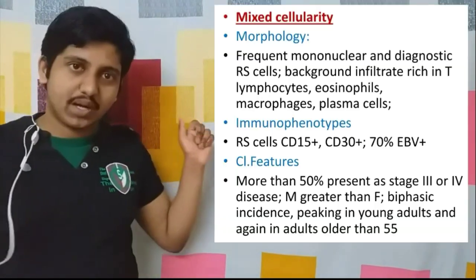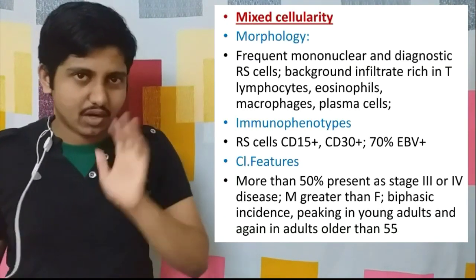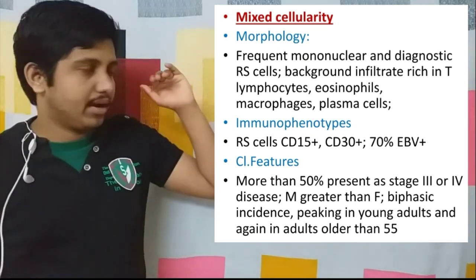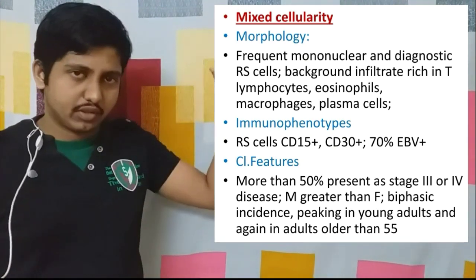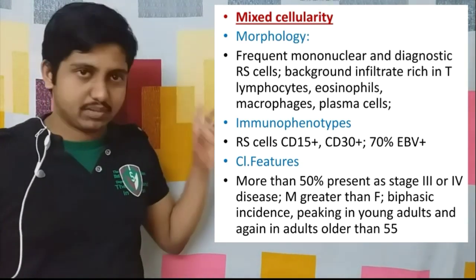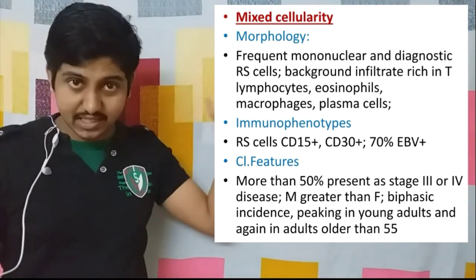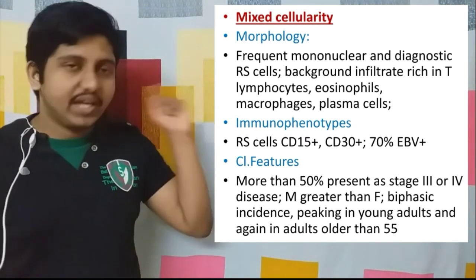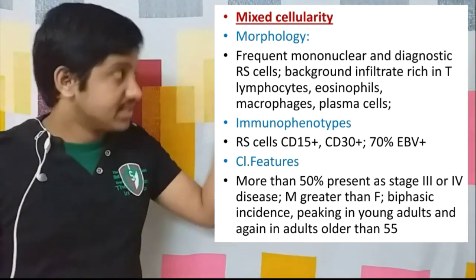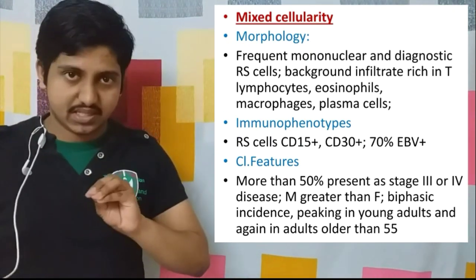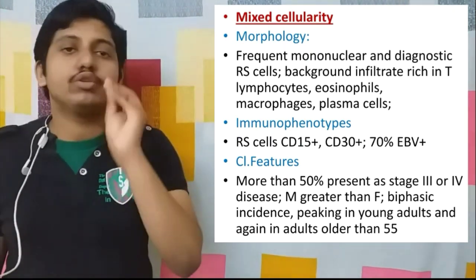Now the next one, the mixed cellularity type. It is also very easy since we have studied all the headings in the previous category. It will be very easy for the next 4 subtypes. So the second one, mixed cellularity type. Here we frequently have the mononuclear variants as well as the diagnostic Reed-Sternberg cells. What do we mean by mononuclear variants?